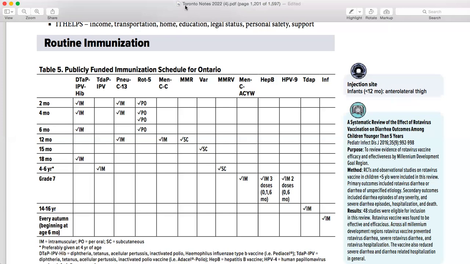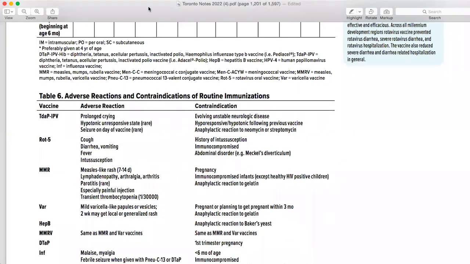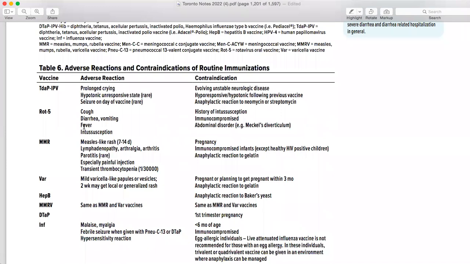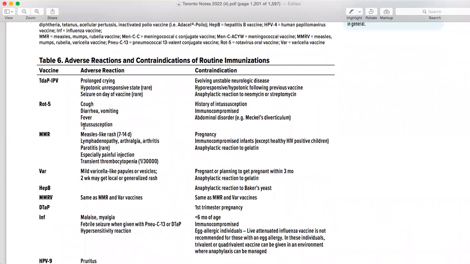Okay, then moving on to the next one, adverse reactions. It is important that you know what the adverse reactions and contraindications are. The main important contraindication is for rotavirus, which is immunocompromise and intussusception. It is not given in Meckel's diverticulum. So any child coming with intussusception or Meckel's diverticulum, even if he is suspicious of intussusception and you are not sure, you are still not going to give rotavirus until it is ruled out that he has intussusception. Then on the basis of that, you are going to give rotavirus.